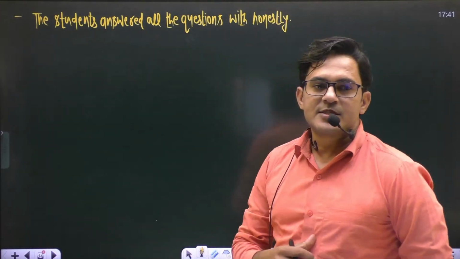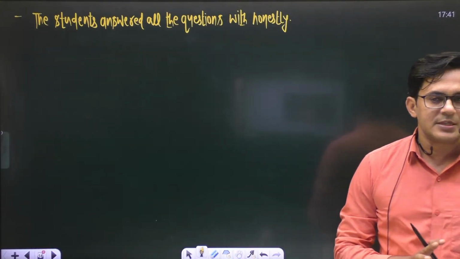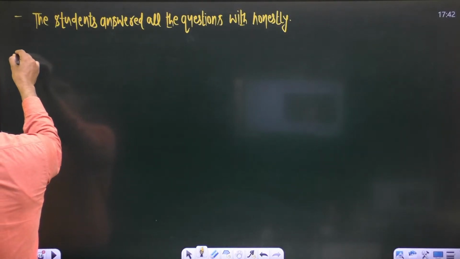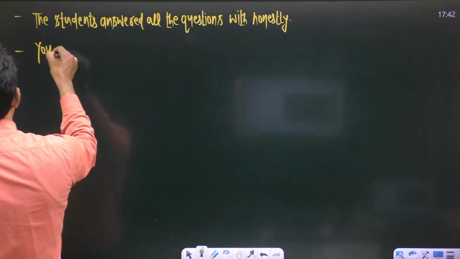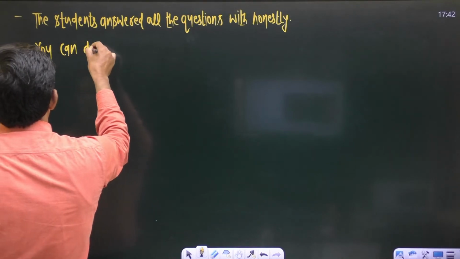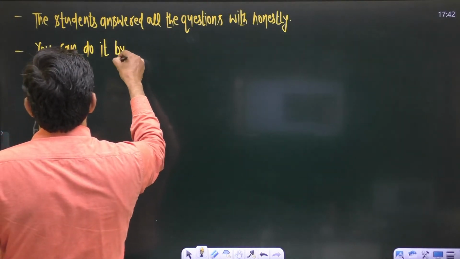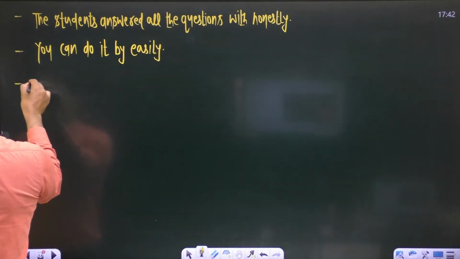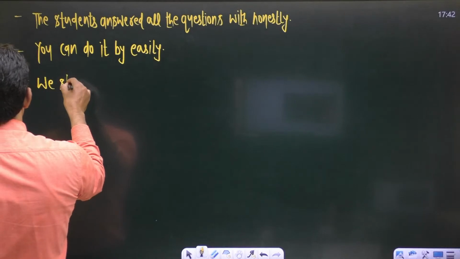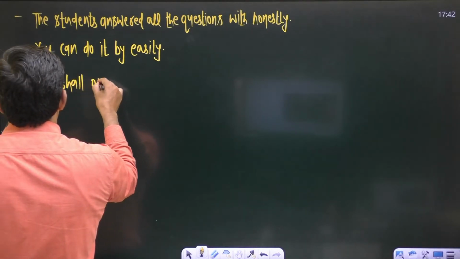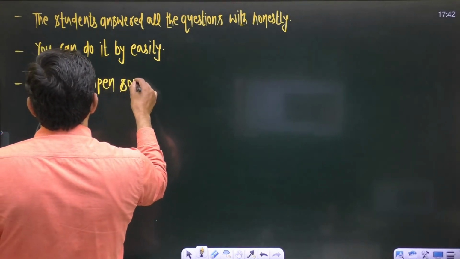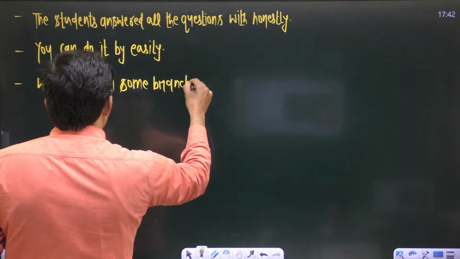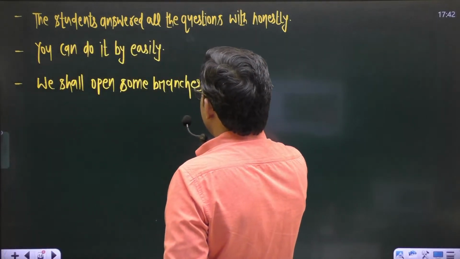The students answered all the questions with honestly. This is the first sentence. Second one is you can do it by easily. You can do it by easily. Third sentence is we shall open some branches in abroad.